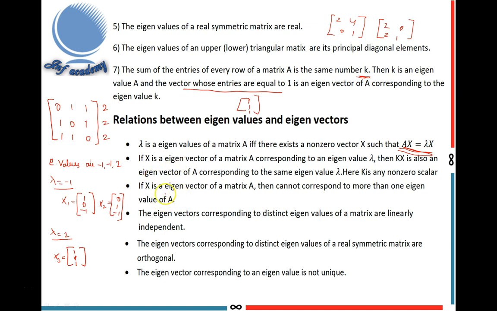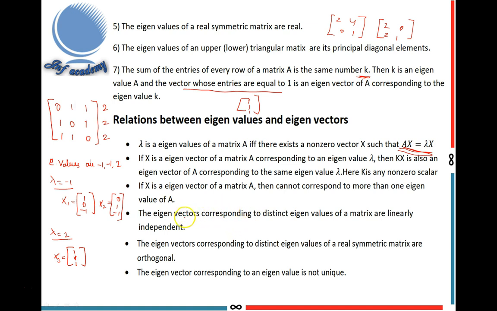Next relation: if x is an eigenvector of a matrix A, then it cannot correspond to more than one eigenvalue of A. The same eigenvector cannot correspond to two eigenvalues.